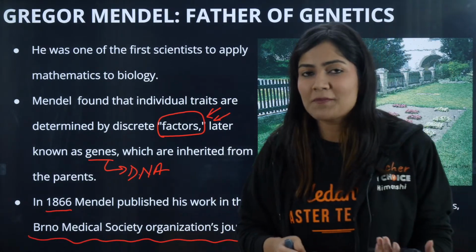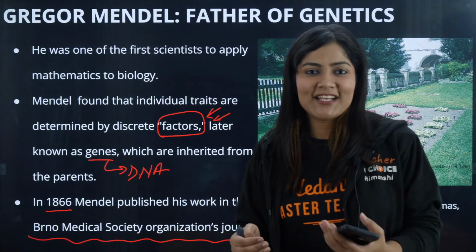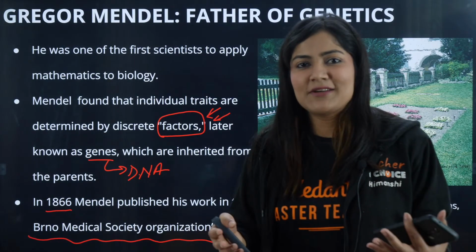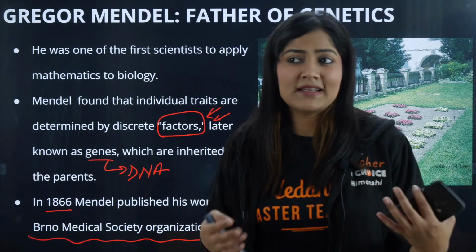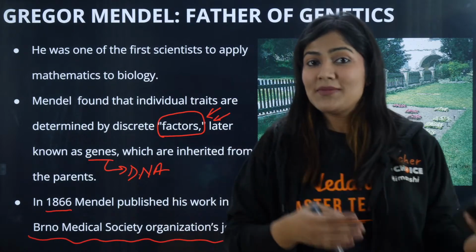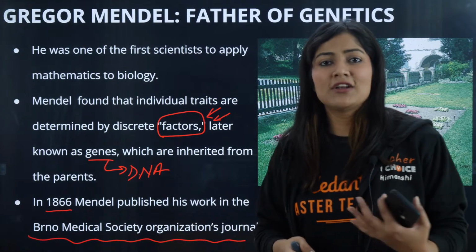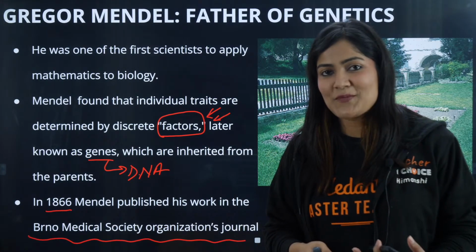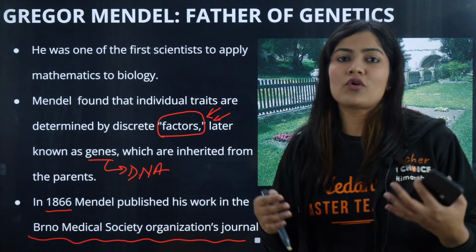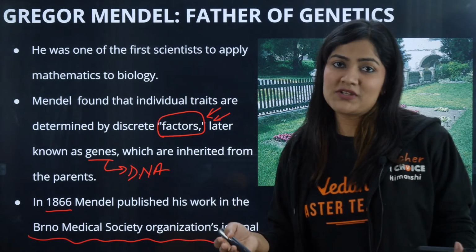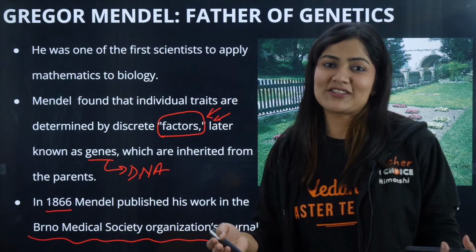He was working on the pea plant, and another scientist asked him to work on another plant and see whether it works similarly in other plants as well. Unfortunately, when Mendel worked on this plant, he could not get similar observations because the plant was showing parthenocarpy.